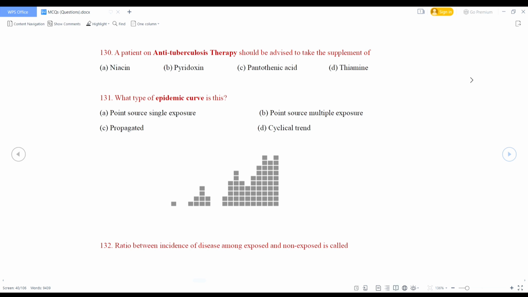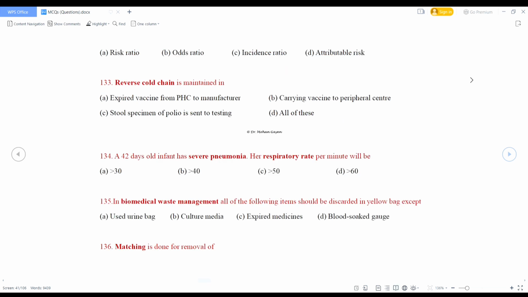Next, a ratio between incidence of disease among exposed and non-exposed is called risk ratio, odds ratio, incidence ratio, attributable risk. So the right answer is risk ratio. Risk ratio means relative risk.